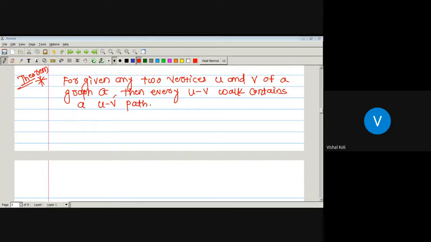Okay, so if we have two vertices U and V of a graph G, then each UV walk contains a UV path. What is a walk?